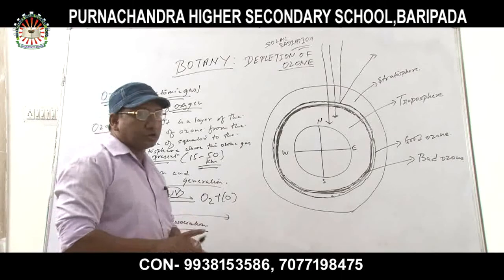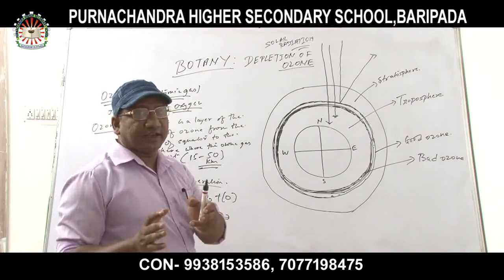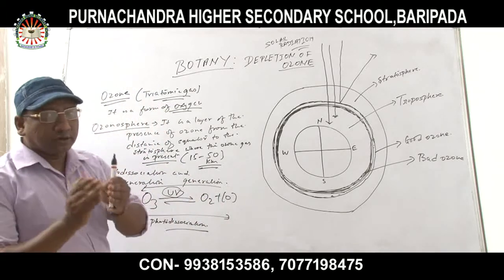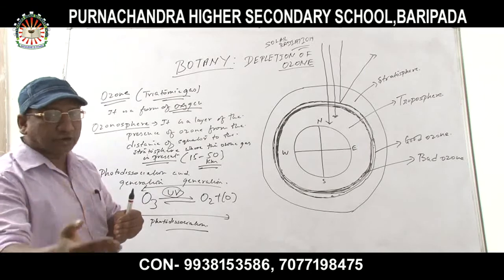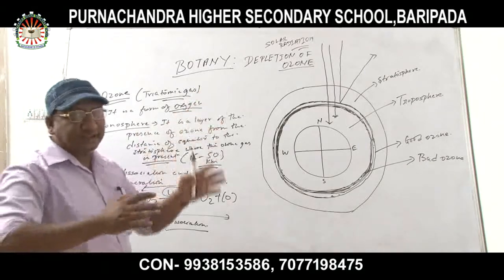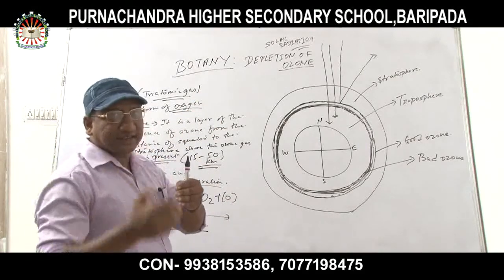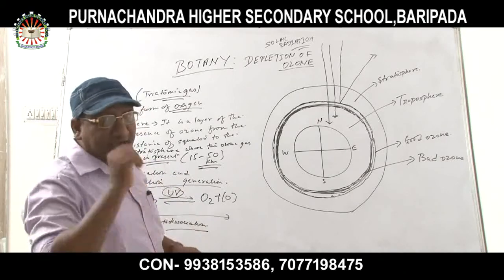As we know, ozone is abundant in the troposphere and stratosphere. How many layers are there in the atmosphere? Six layers are there.